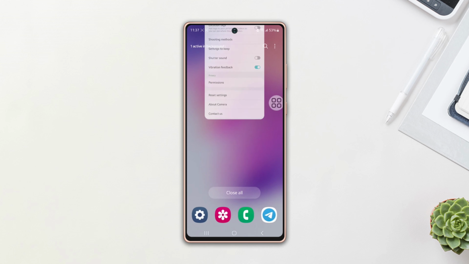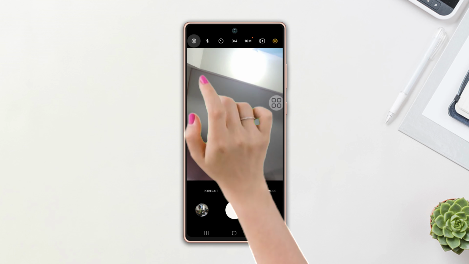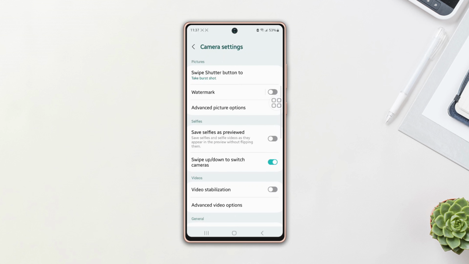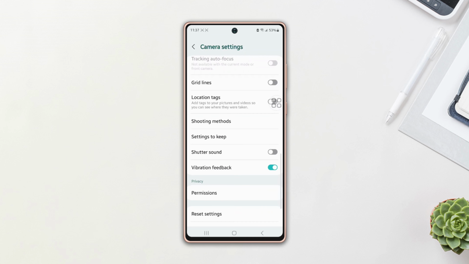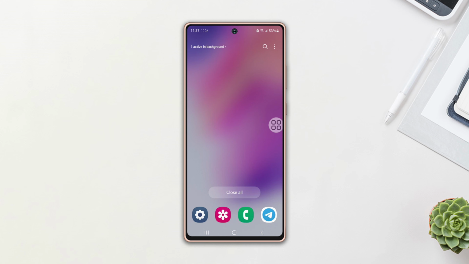Method 2. Open the camera app, then tap on the settings icon from the top left corner. Scroll down, find the shutter sound option. Now simply turn it off. So guys, this is the way to turn off the camera sound on your Samsung phone.